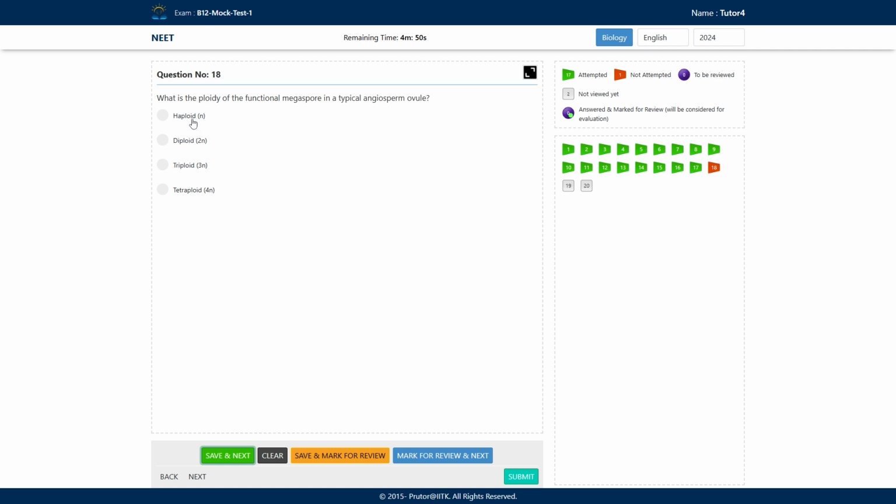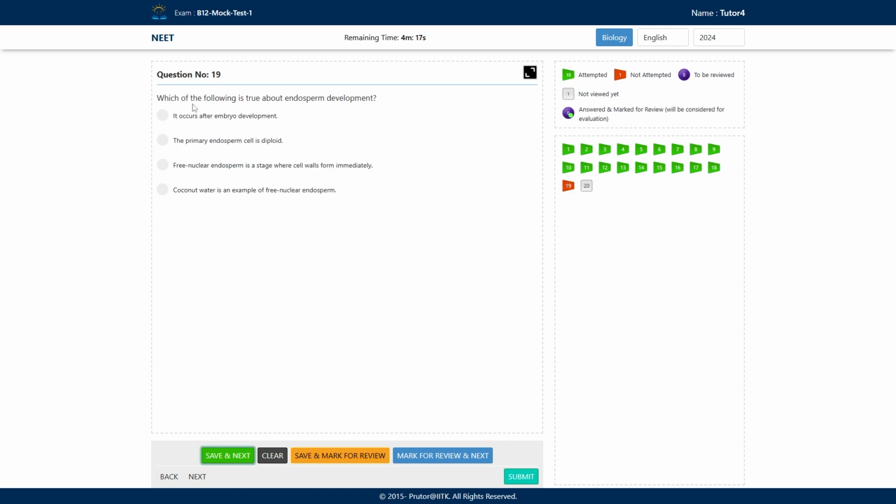The correct answer here will be haploid. Option number A. This is the correct answer. So megaspores are produced by meiosis. So these are haploid, means they have n number of chromosomes. They have only one set of chromosomes. Okay, diploid, they have 2 sets of chromosomes. Triploid, 3 sets. Tetraploid, 4 sets. But megaspore, they have only 1 set of chromosomes. That's why they are haploid. Okay, and by mitotic division it gives rise to the embryo sac.